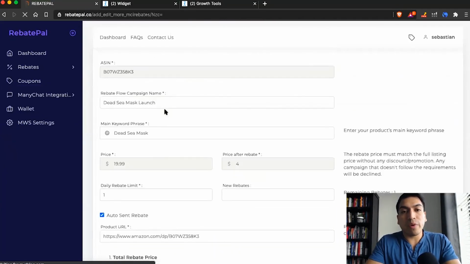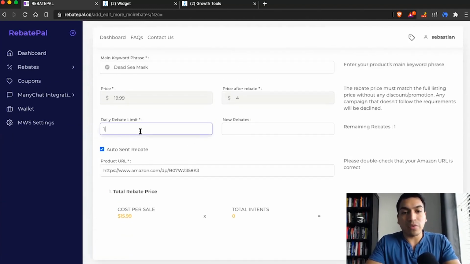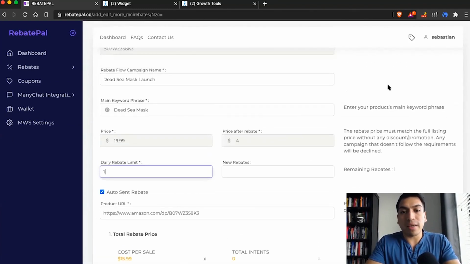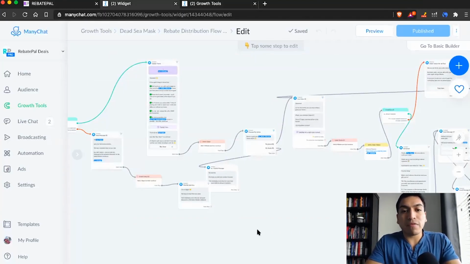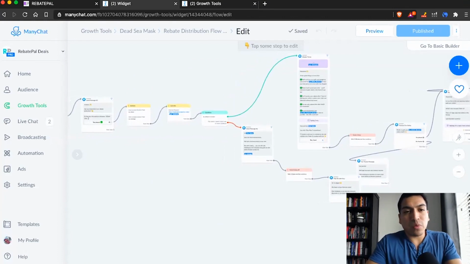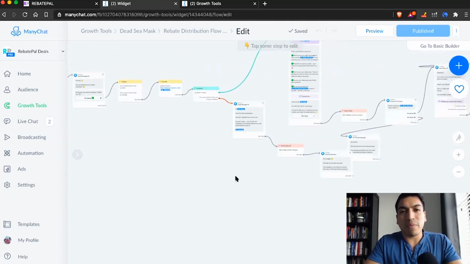So if you want to edit your rebate campaign, you would do it inside of RebatePal. You can do it here, change any of the things you'd like, maybe add more rebates. You wouldn't change anything inside the Manychat flow. Again, that's one of the things we wanted to simplify. A lot of other ones, you have to go inside the Manychat flow and do some things inside of it, and you could potentially mess up the flow.